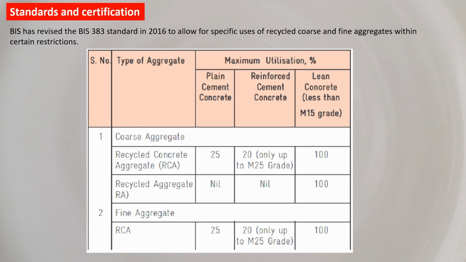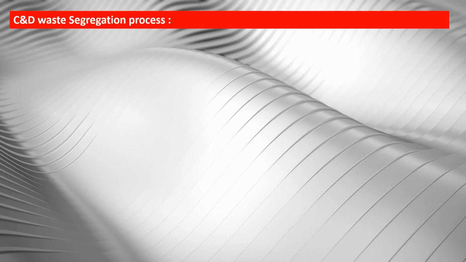For recycled aggregate in PCC, the composition cannot be mixed. For RCC, it cannot be mixed. For lean concrete, yes, 100% recycled aggregate can be used, but only up to and less than M15 grade. Recycled concrete aggregate as fine aggregate can be mixed 25% in PCC, 20% in RCC only up to M25 grade, and 100% RCA as a fine aggregate in lean concrete which is less than M15 grade. C&D waste segregation process.